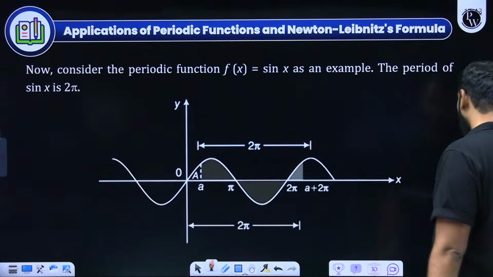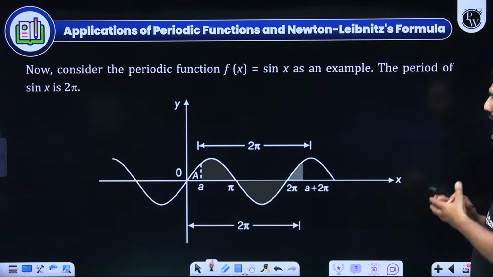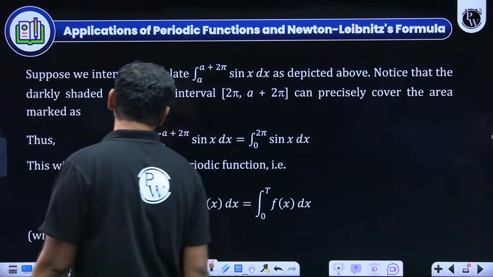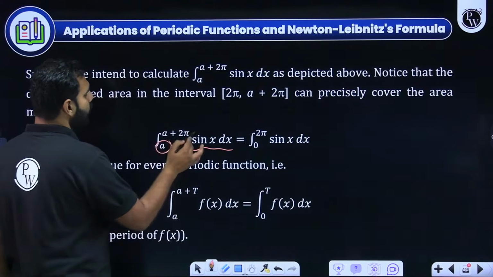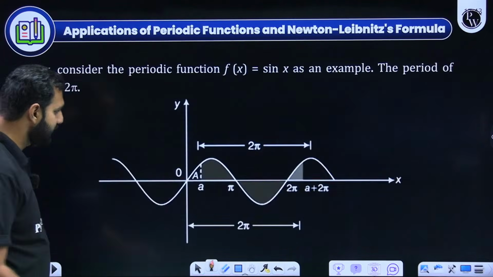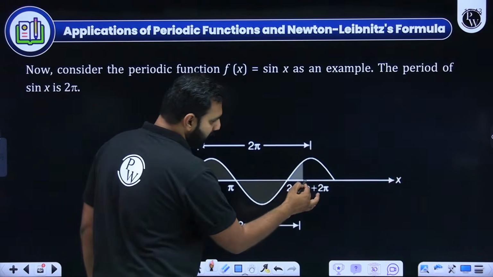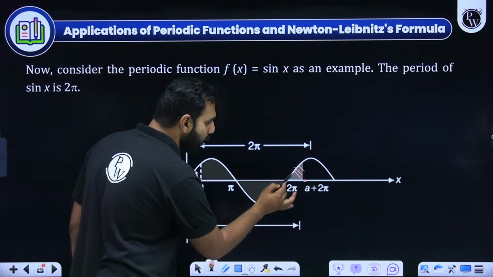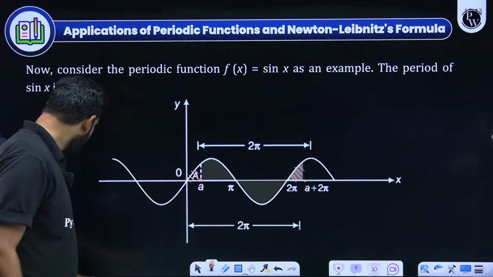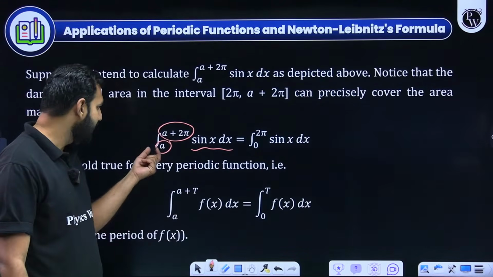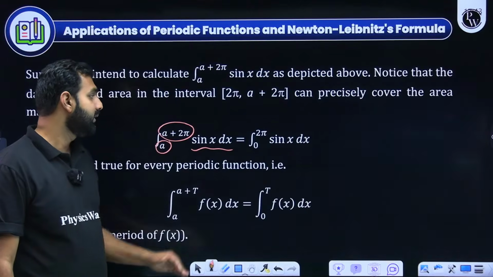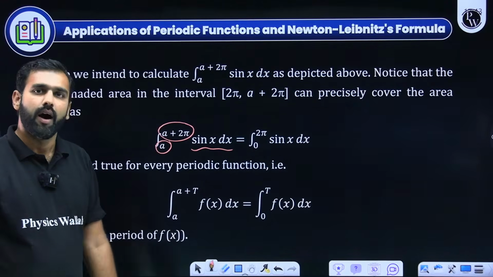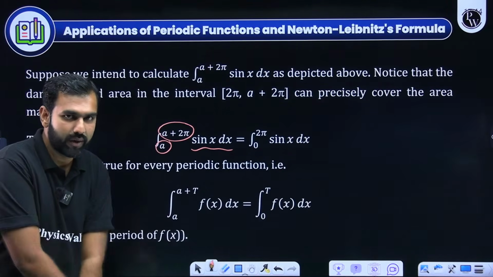Now from here, when we go ahead, we talk about these properties. I'll be showing you the properties first. For example, here, let's say I need to integrate sin x from a to a plus 2 pi. Now what does it mean? Let's say there is a point A, so this is A. And what is a plus 2 pi? This is a plus 2 pi. So whatever region you missed from 0 to A, that region is brought here by this a plus 2 pi. So if you are asked to integrate a periodic function from a to a plus 2 pi, all I can do is 0 to 2 pi, I could introduce sin x dx. Are you all there? Everybody listening, watching and understanding without any confusion.